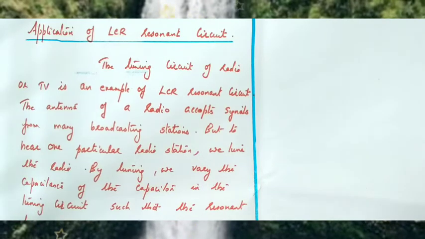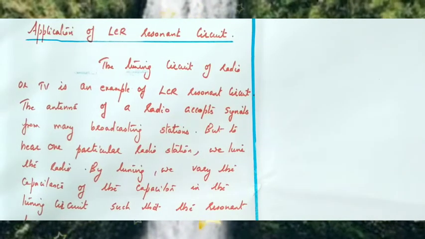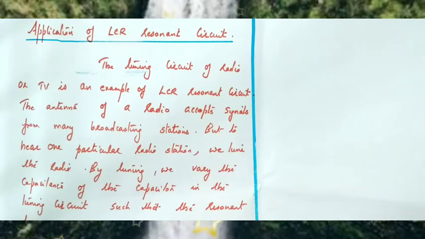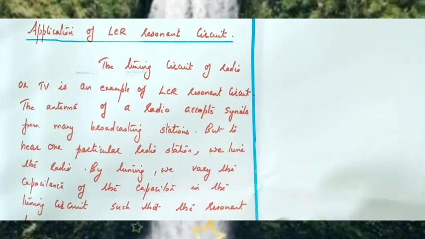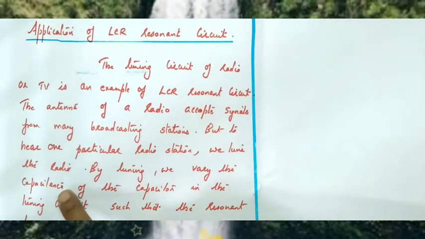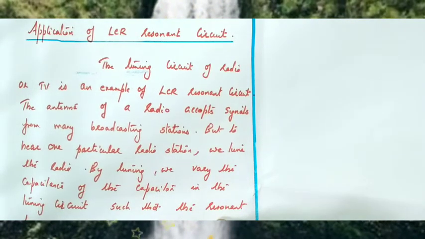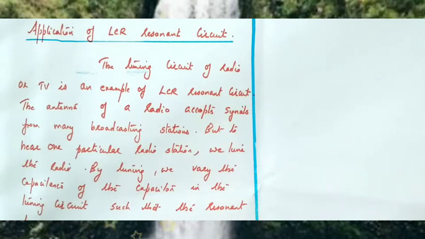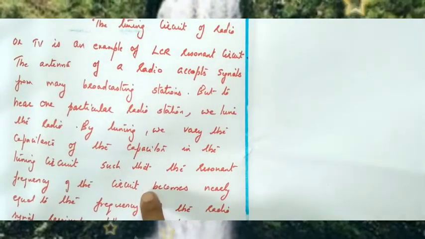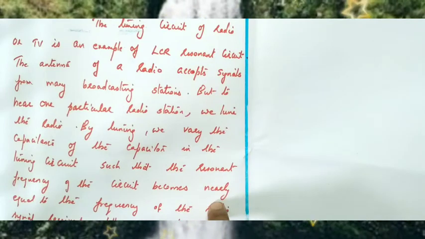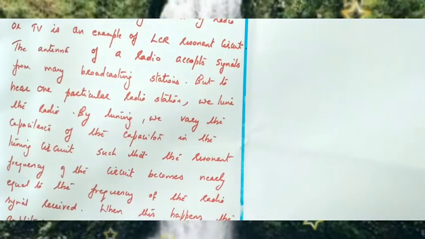The antenna of the radio accepts signals from many broadcasting stations. But in order to hear one particular station, we have to tune the radio, isn't it? So by tuning, what changes? We vary the capacitance of the capacitor. By tuning, we vary the capacitance of the capacitor in the tuning circuit such that the resonant frequency of the circuit becomes nearly equal to the frequency of the radio signals received.